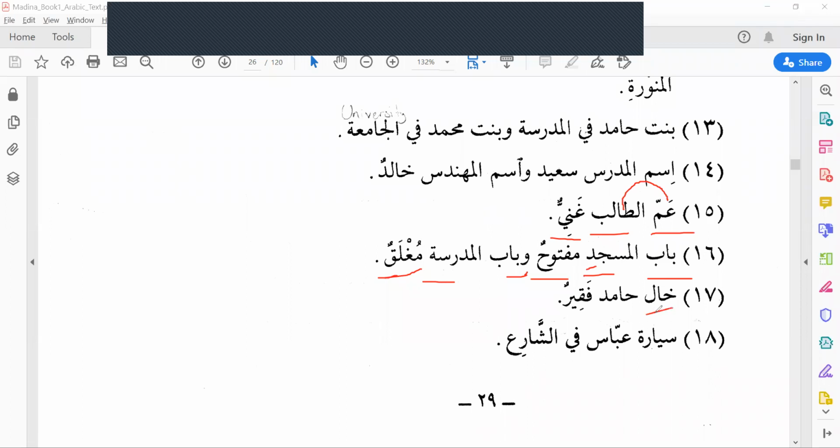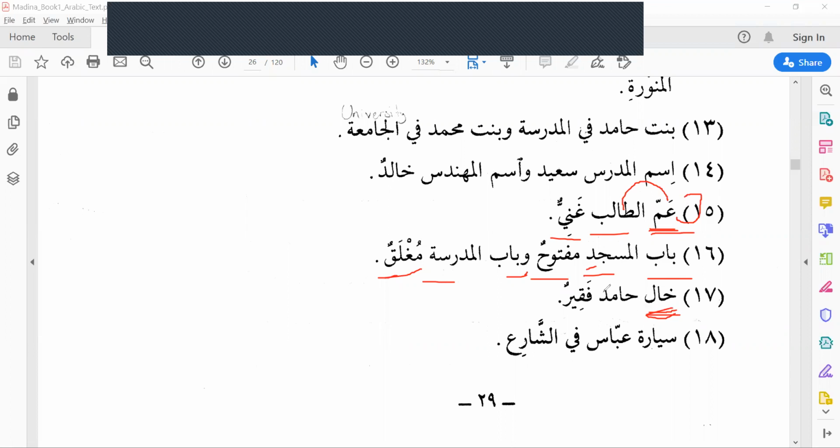Khal. Khal is also uncle, but the difference is this is maternal uncle and this is paternal uncle. That means your father's brother will be called Am. Your mother's brothers will be called Khal. But in English, both are uncle. Okay. In Arabic, it is different. Am is paternal uncle. Khal is maternal uncle.